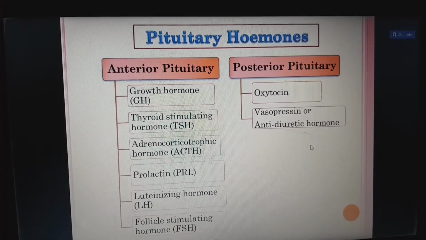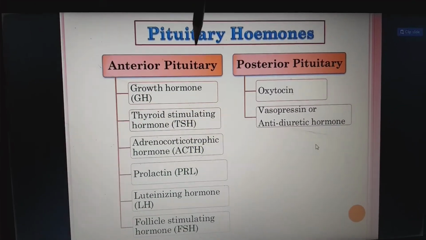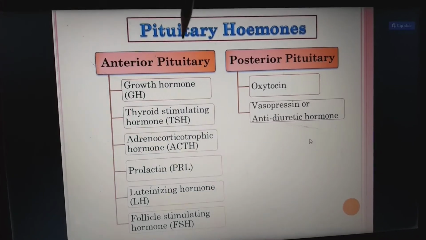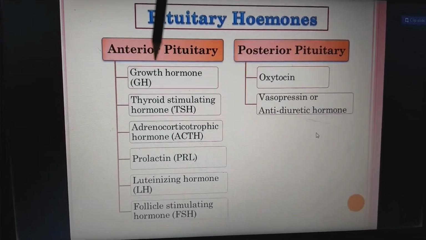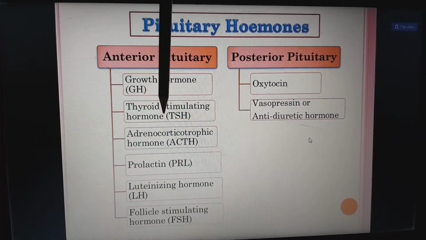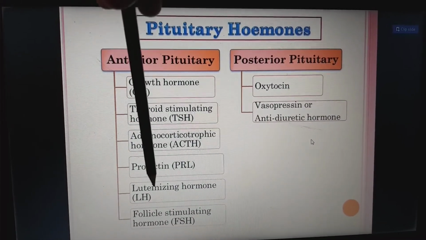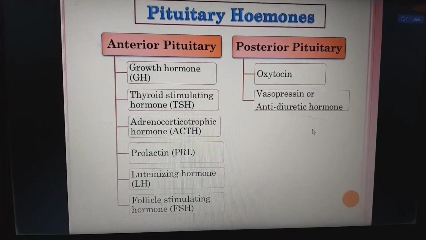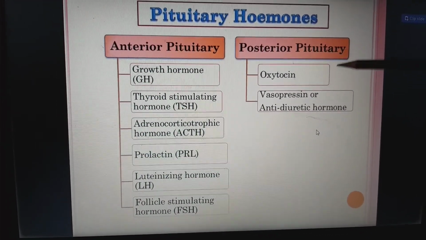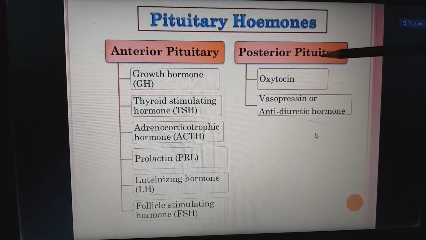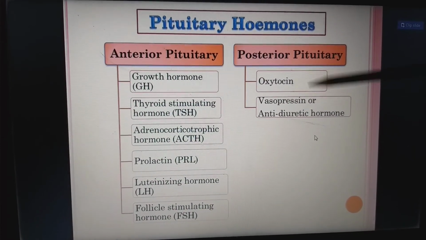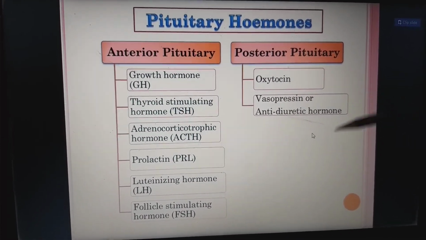Coming to the first, the anterior pituitary gland, nothing but the adenohypophysis, will produce growth hormone, thyroid stimulating hormone, adrenocorticotropic hormone, prolactin, luteinizing hormone, and follicle stimulating hormone. Next, the posterior pituitary, nothing but the neurohypophysis, will produce only two hormones: oxytocin and vasopressin, or antidiuretic hormone.